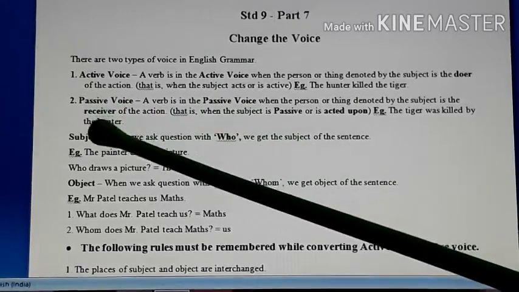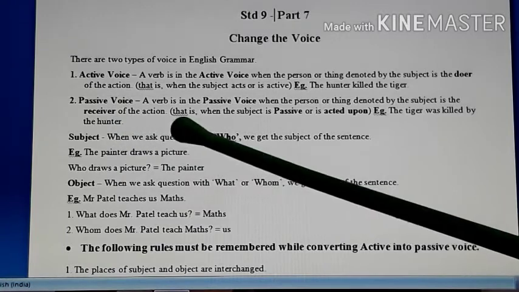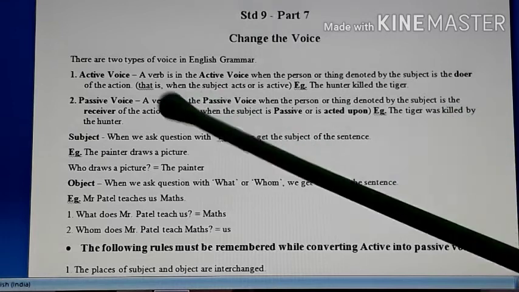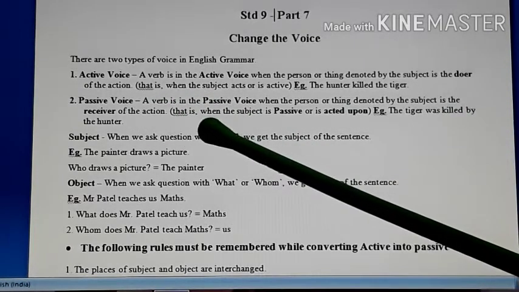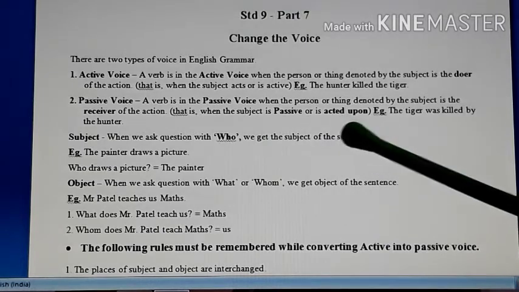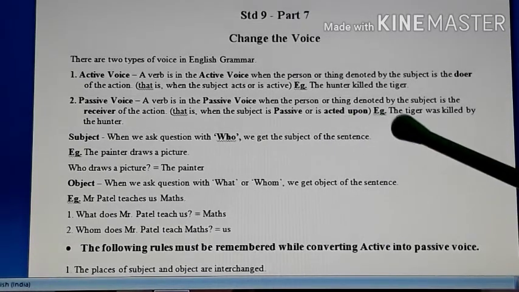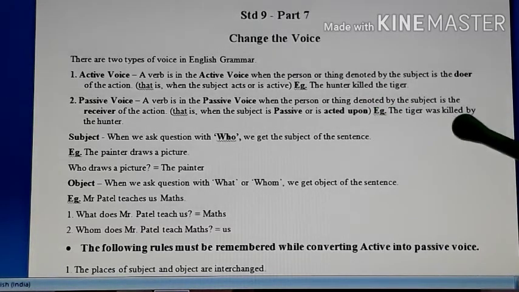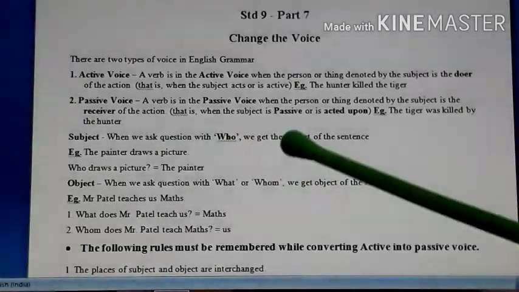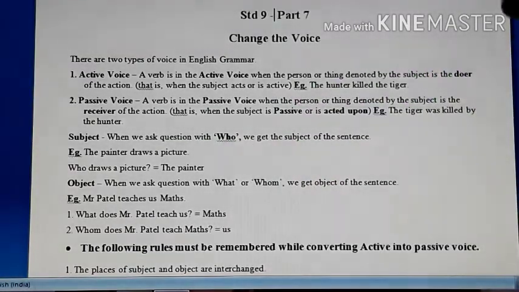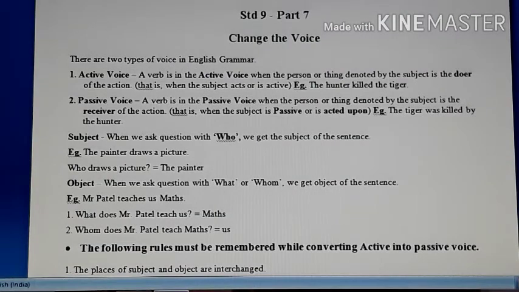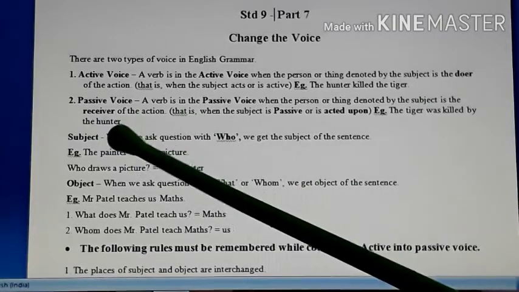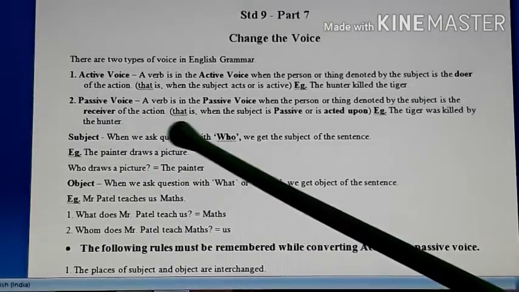Now look at the definition of the passive voice. A verb is in the passive voice when the person or thing denoted by the subject is the receiver of the action. That is, when the subject is passive or is acted upon. Look at the example. Same example, if we change it into passive voice, then it will be like this. The tiger was killed by the hunter. So here the tiger does not do any action, but the tiger receives the action. And what is the action over there? Killing, which is done by the hunter. So the doer of the action is shown at the end of the sentence. Then it is passive voice.